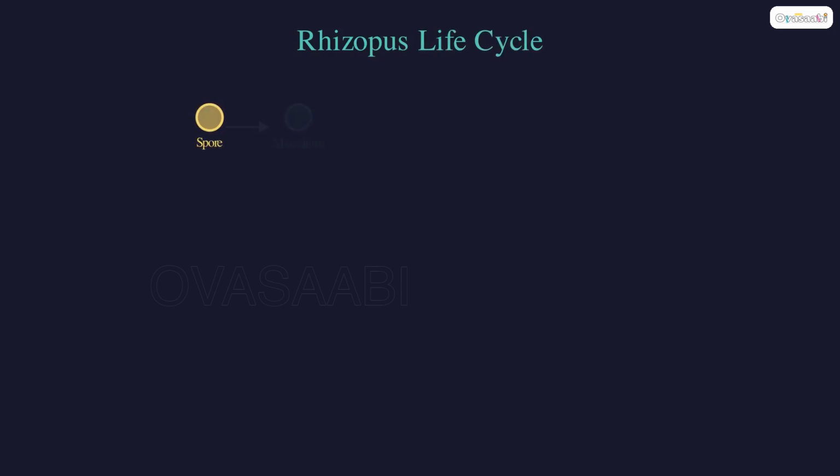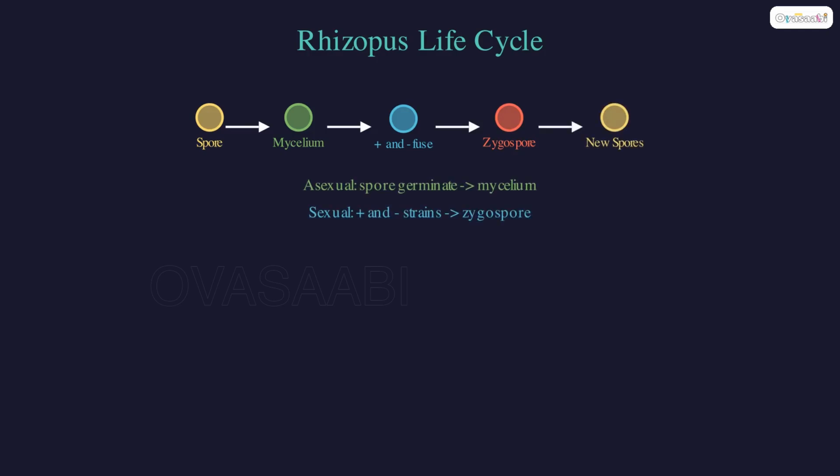Bread mold reproduces in 2 ways. Asexually, spores germinate into new mycelium. Sexually, plus and minus strains fuse to form a tough zygospore, which later releases fresh spores.